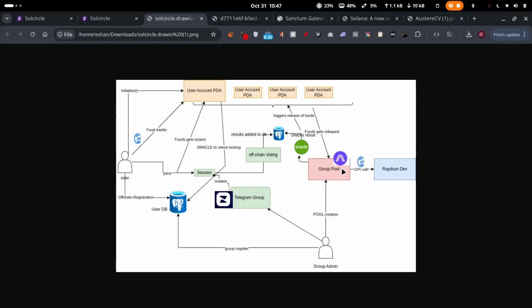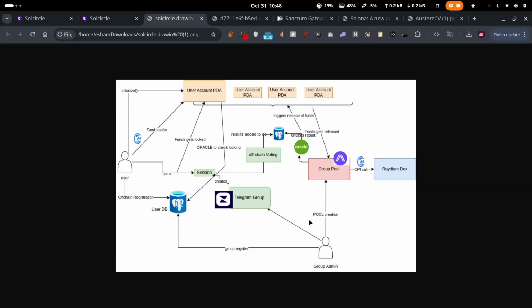For selling, you can also sell the opposite way, like everything you're seeing here gets reversed for the selling mechanism. But we faced certain challenges, and that's where some of these tools came to help us. We had to make sure every fund transfer and every CPI call is protected from multiple MEV bots, which are there to see what trend is going on and stuff.